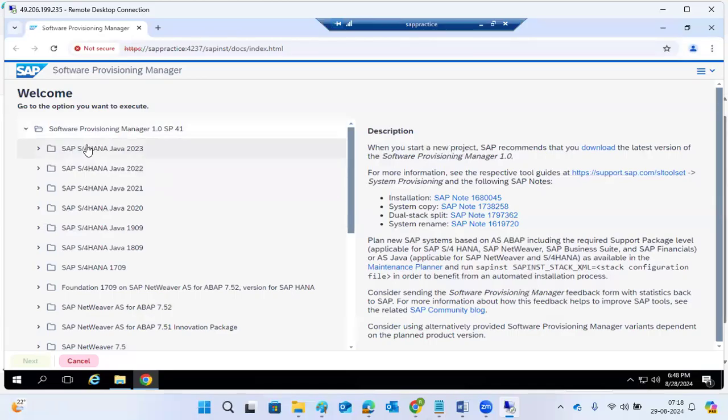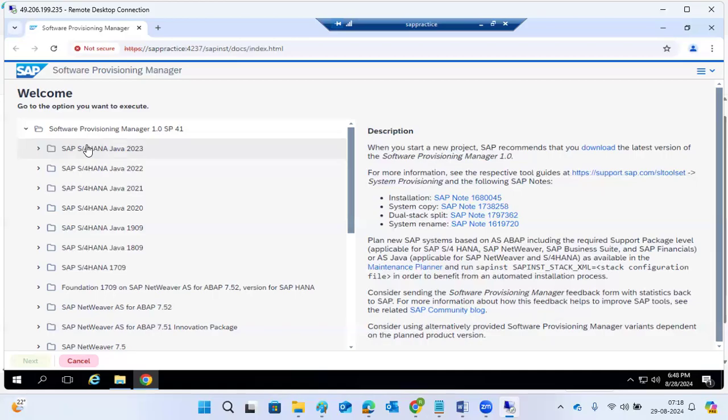So here you can see, as I mentioned, the SAP installation procedure is common for any product, either S4HANA, ECC, NetWeaver, CRM, SRM, any product. Common means we use the same tool and the same procedure.